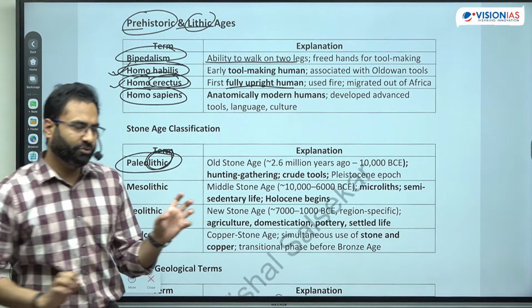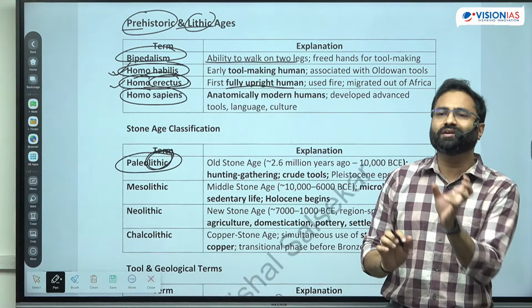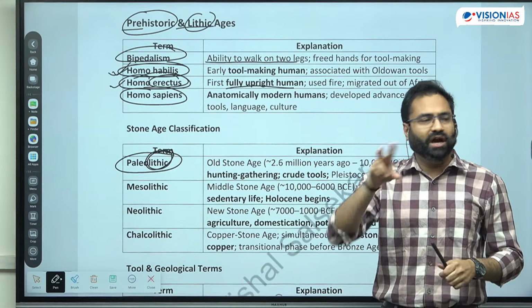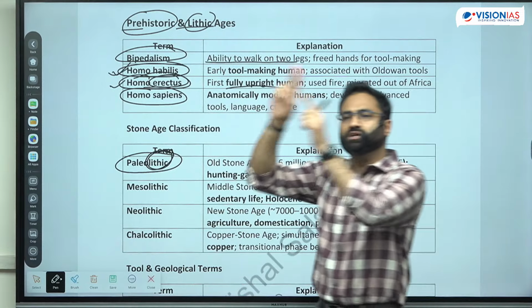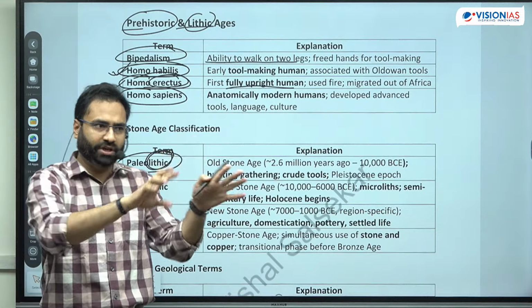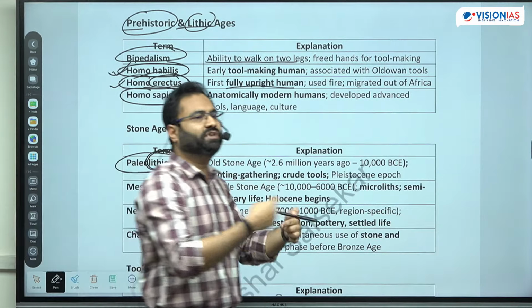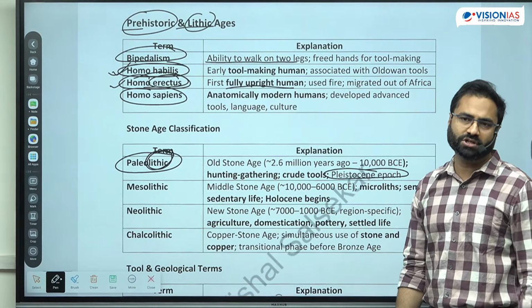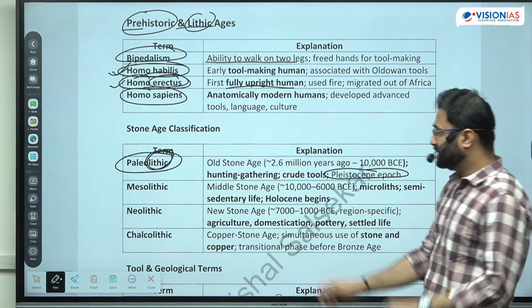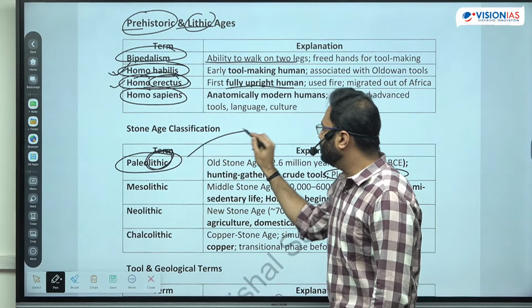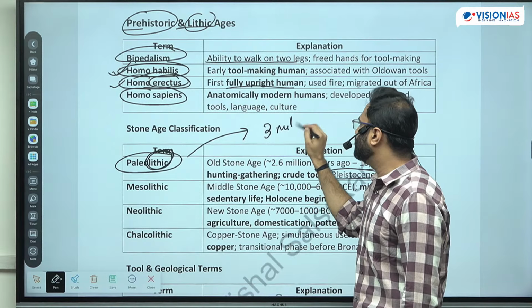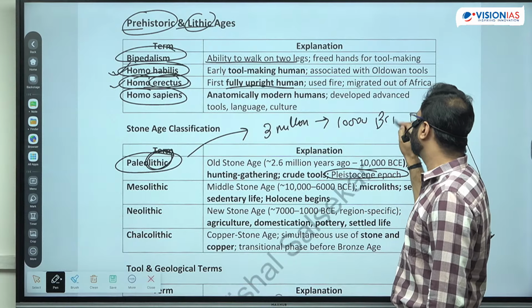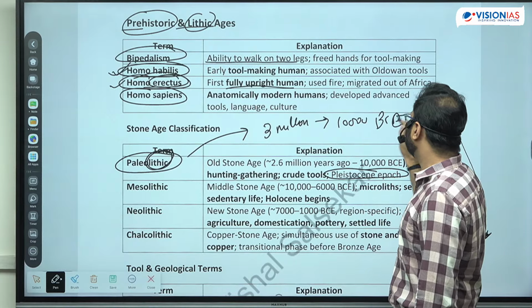So in this particular type of stone age, the individual is right now living in the glacial time period. यहाँ पर there is the region that was comparatively permafrost, and interglacial cycles चल रही थी, like it was completely frozen and then eventually there was thawing, then there was frozen, there was thawing. So this type of glacial cycles were going on. So it was a Pleistocene epoch जहाँ पर you are getting the glacial cycles. Now during this particular time period, and we can say roughly it was the 3 million years to roughly 10,000 BCE around. This is the time period when we can say it is the Paleolithic.